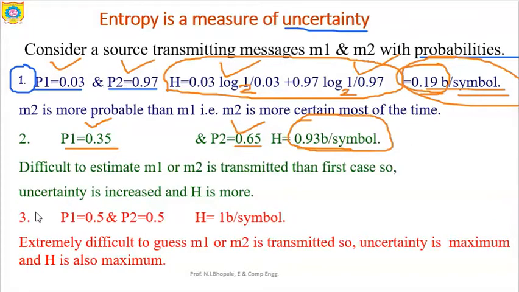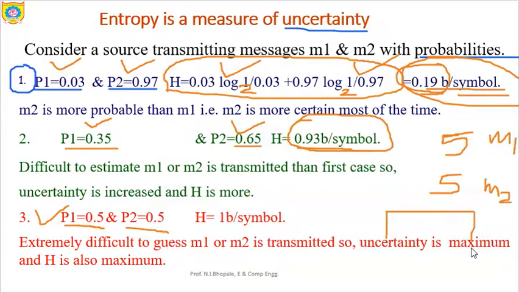Now let's have the third case where the probabilities of the two messages are equal. Means if someone says that 10 messages are generated, let's say out of that 10, 5 will be M1 messages generated by the source and 5 are M2 messages generated by the source. So it is quite difficult if someone traces out, let's say, a few messages at the output, and asks which is M1 and which is M2.